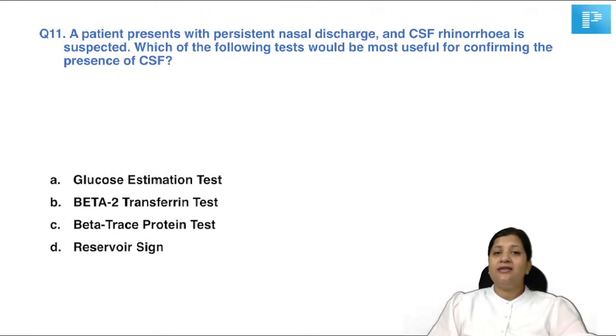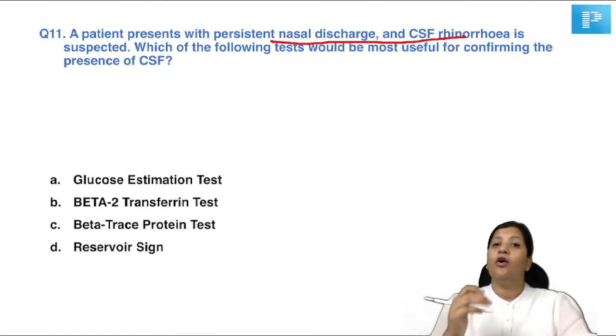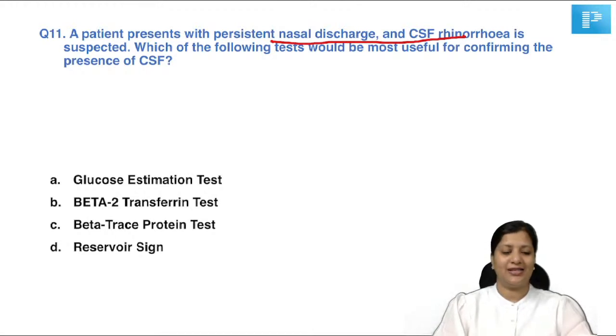Okay. Now, this is a little tricky question, but let's see how many of you will answer this right. A patient presents with persistent nasal discharge and a CSF rhinorrhea is suspected. Which of the following tests will be most useful in confirming the presence of CSF? Now, this is a little tricky, but I'm sure some of you will still get it right. I was sure that most of you are going to answer this. Yes, if I was also asked the same question, I will mark beta 2 transferrin test.